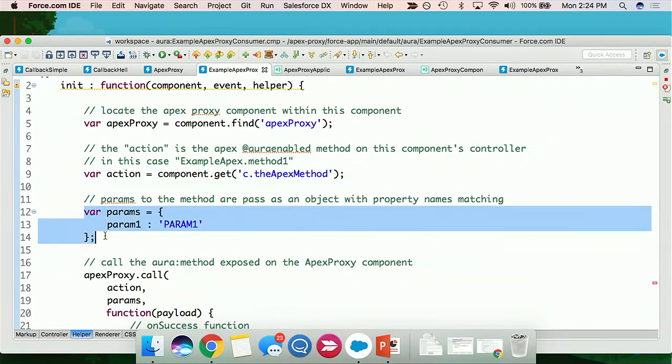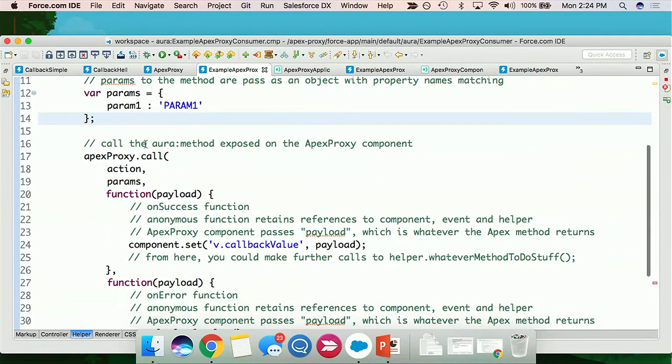I'm going to pass it some parameters. Keep your key value pairs in mind, because when I pass the parameters like this, if the Apex method wants a string, give it a string. If it wants a Boolean, give it a Boolean. If it wants a number, you get the idea. But make sure they line up in the sequence that you're going to pass them in.